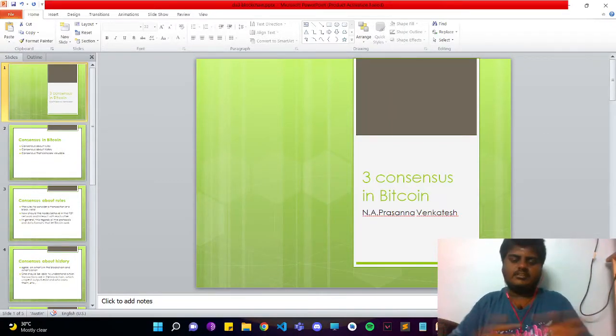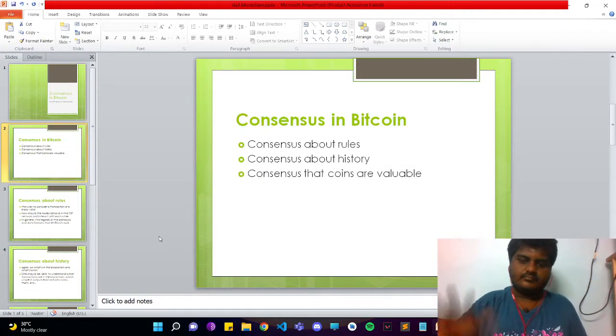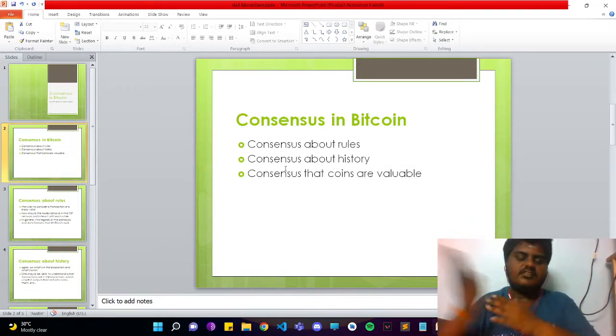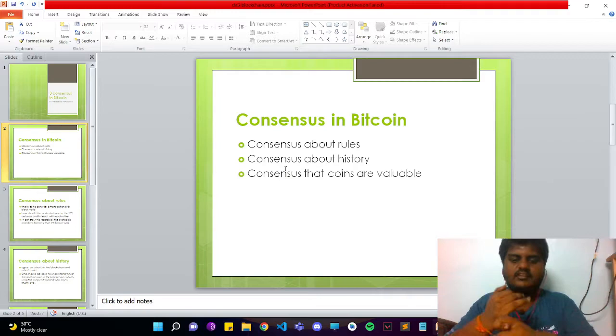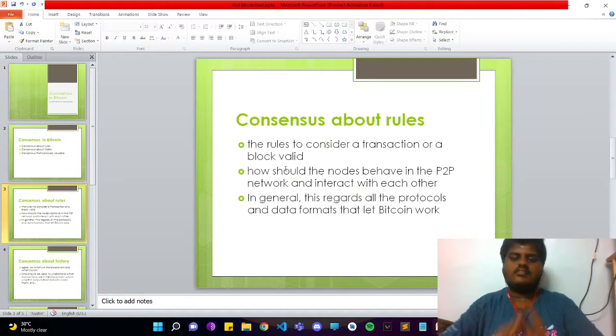Hi, so today we'll be discussing three consensuses in Bitcoin, or three agreements that all the nodes in Bitcoin agree on. The first consensus is about rules, the second is about history, and the third is that all the Bitcoins are valuable. The first one, consensus about rules.